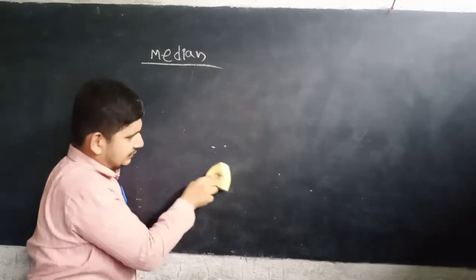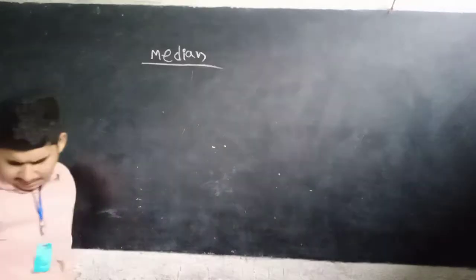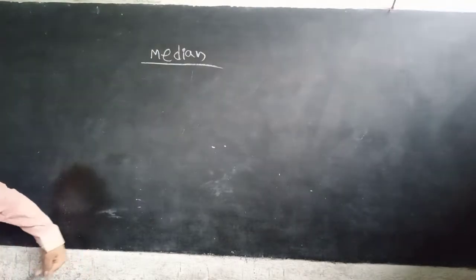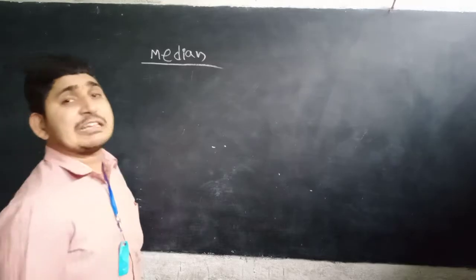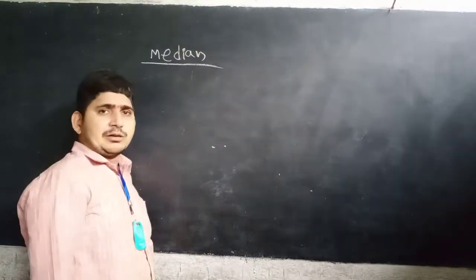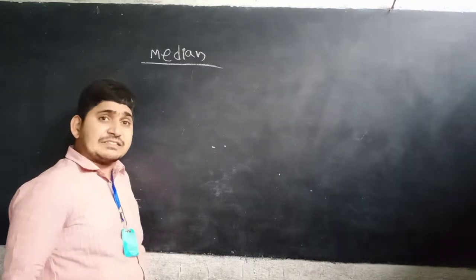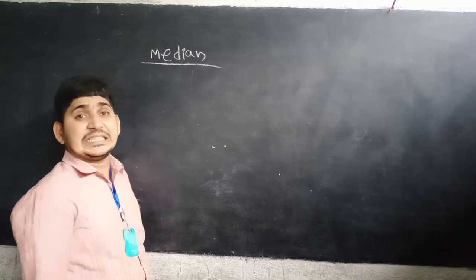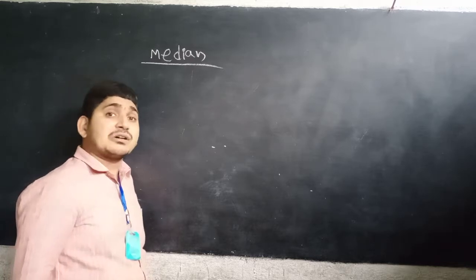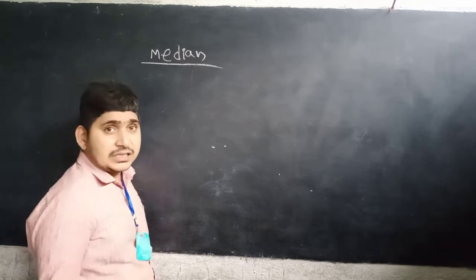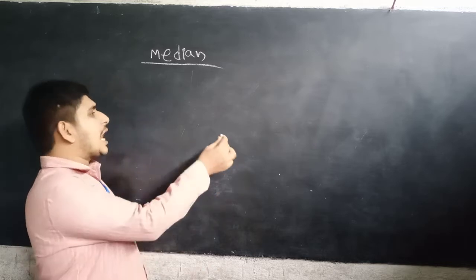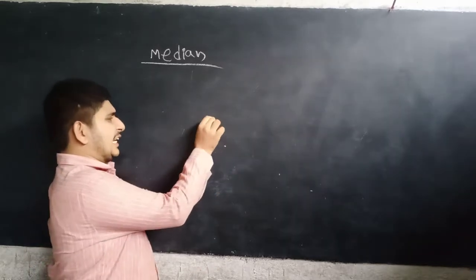Now, for ungrouped data, how can we find the value of the median? For ungrouped data, it is easy using the number of observations n.